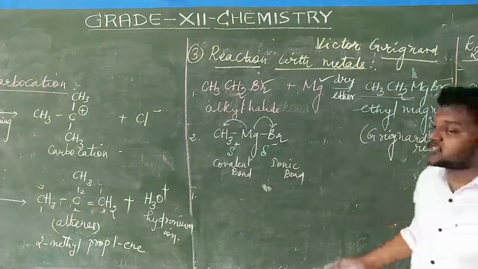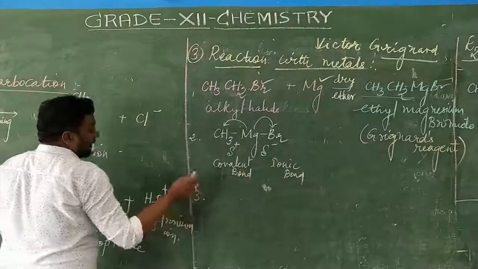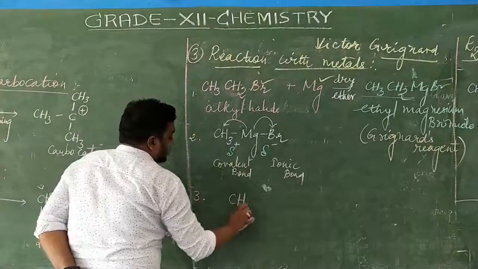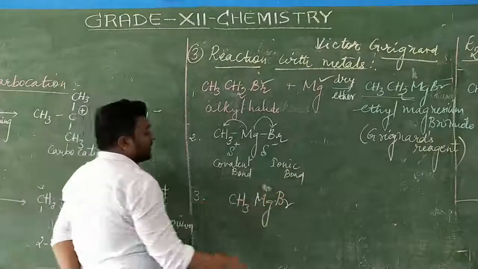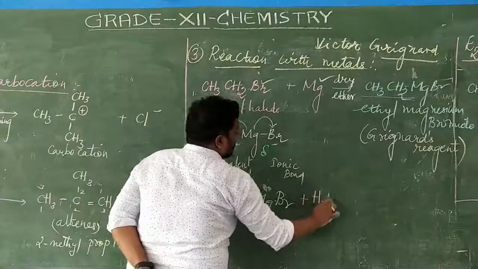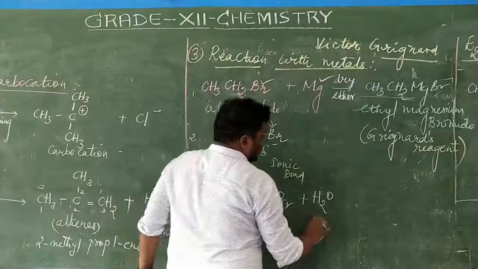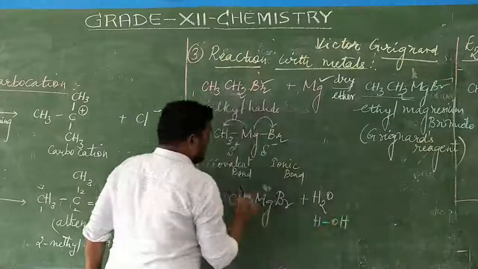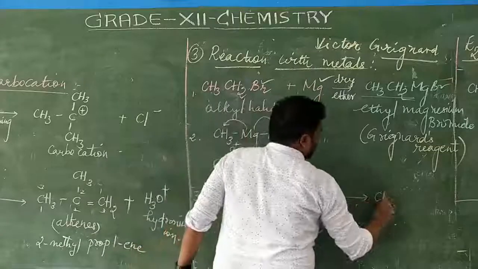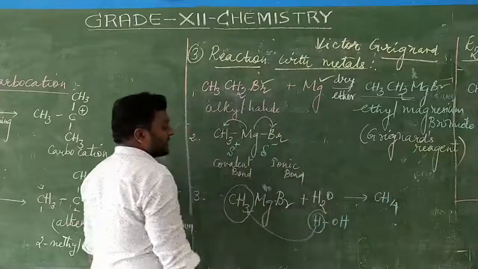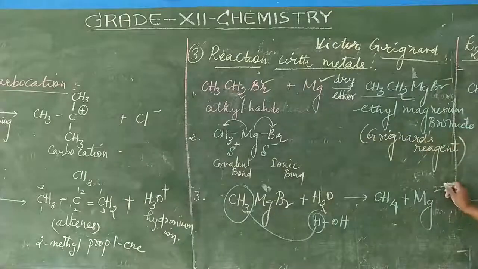So hydrocarbon preparation லயும் Grignard's reagent can be used. Say for example, the third point என்ன சொன்னேன்னா, Grignard's reagent, that is CH3MgBr, methyl magnesium bromide. இப்போ if I am going to mix it with the water molecule, நம்ம டென்ஷன் பண்ணிக்கலாம். This water will be split up into H and OH. This CH3 will combine with this hydrogen, and as a result it gives rise to the formation of methane, which is a hydrocarbon. Balance in the byproduct, magnesium 2 plus oxidation state.